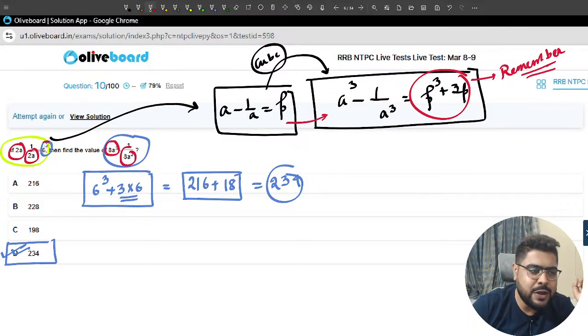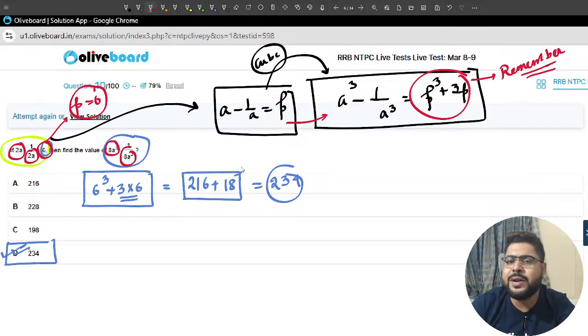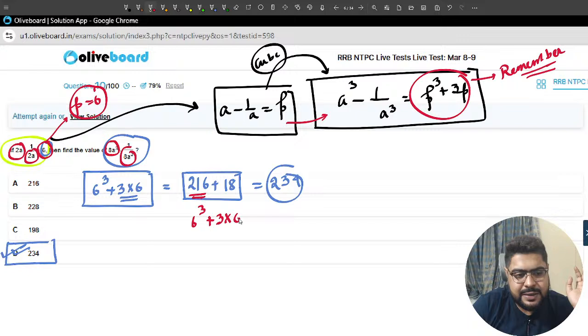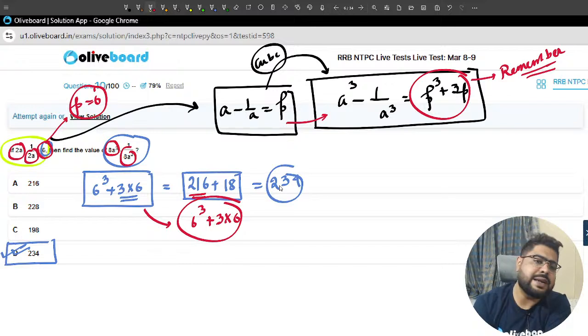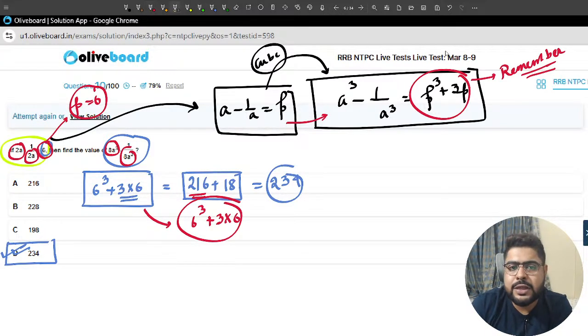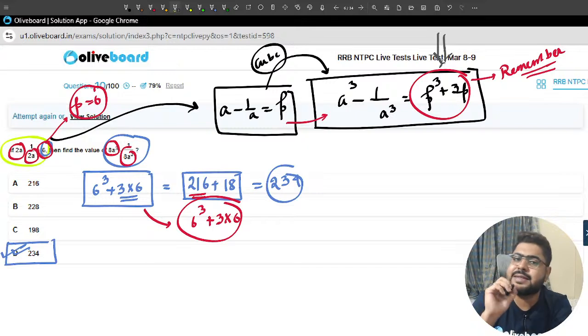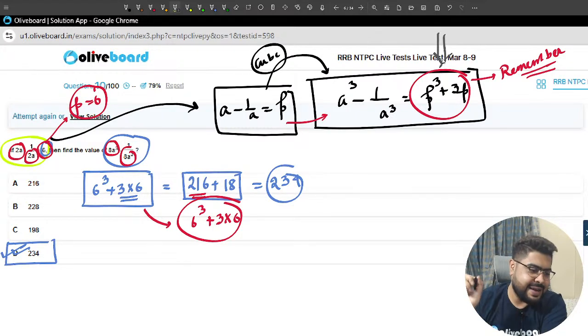This is your p here. P is 6, so it will be p cube plus 3 into p, that is 6 cube plus 3 into 6. That is the direct answer in 10 seconds. You should not waste more than 10 seconds here. If there is someone who didn't know this, please remember this very important result. Clear, sir?